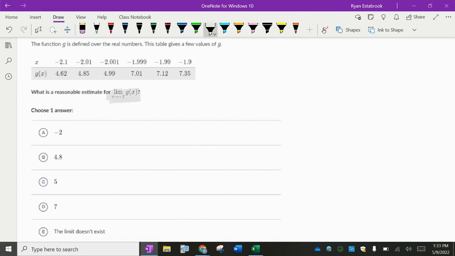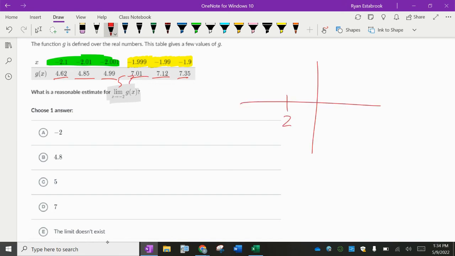So what is the limit as x approaches -2? Notice from the table, these are x values getting closer to -2, slightly less than -2. What are these output values getting closer and closer to? 5. Okay, and then from the right, these x values are slightly bigger than -2. They're getting closer and closer to -2. But what are these y values getting closer and closer to? 7. So as far as the graph goes at -2, from the left, it looks like the y values are going towards 5. From the right, it looks like the y values are going towards 7.